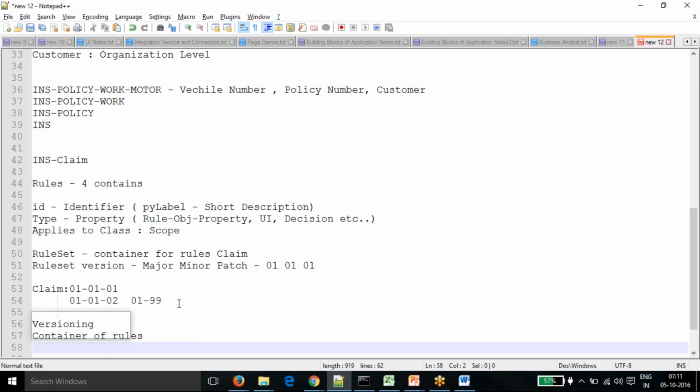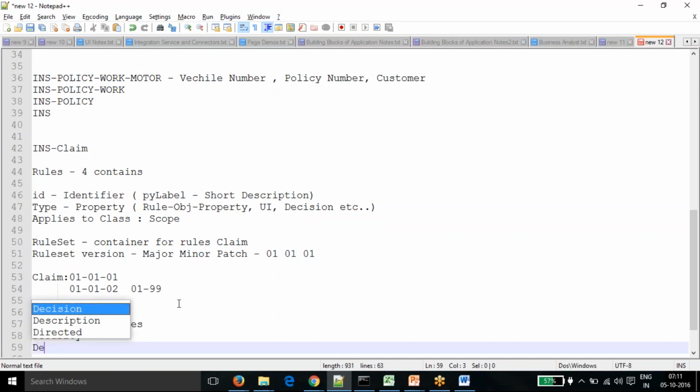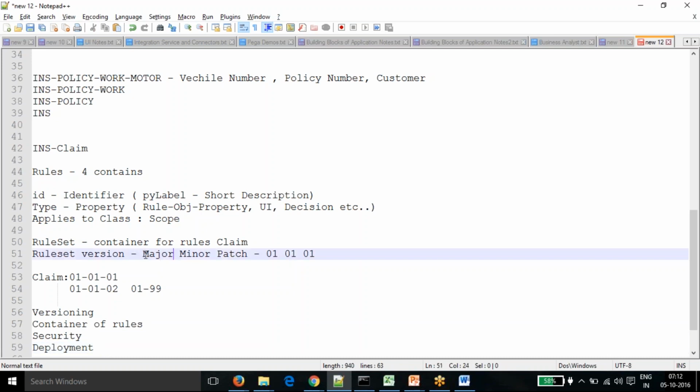Okay. And it is also used for security, because we can provide access to a rule set or we cannot provide the access. So that is also used for security as well. And finally, it is also used for deployment because that's the container of your rules. If you want to go to some other environment, we use this rule set for deployment to other environments. So that's the main role, the application of the rule set.